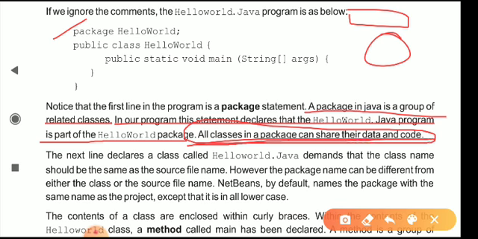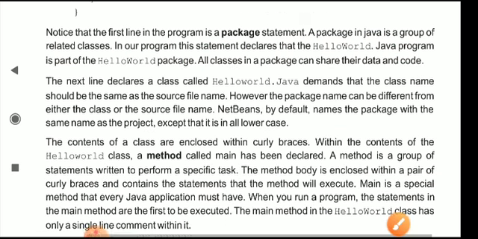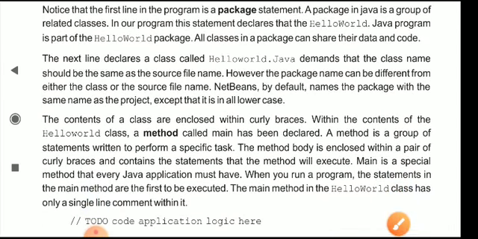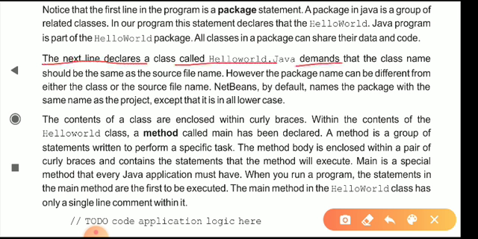That means it is public, you can say. You can also make it private. The next line declares a class called HelloWorld, and demands that the class name should be the same as the source file name. जो सोर्स फाइल का नेम होगा एंड जो क्लास का नेम होगा वो दोनों सेम होगा.